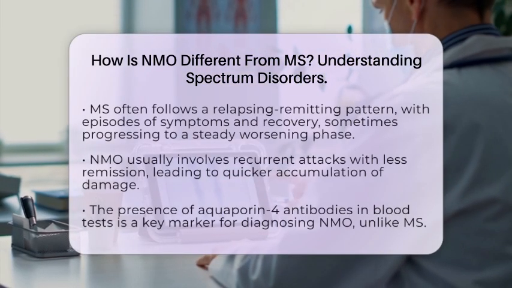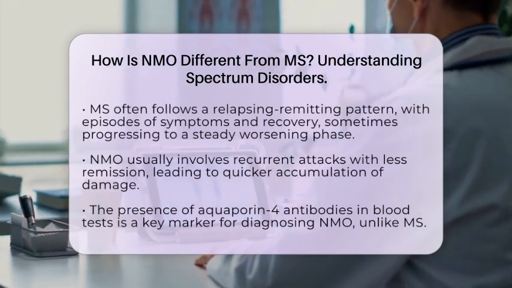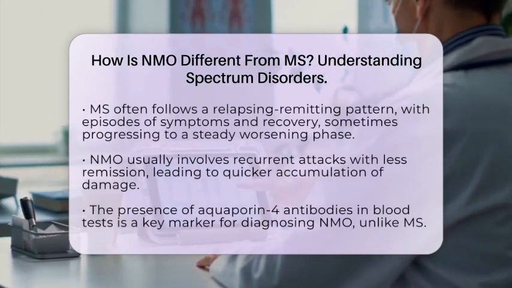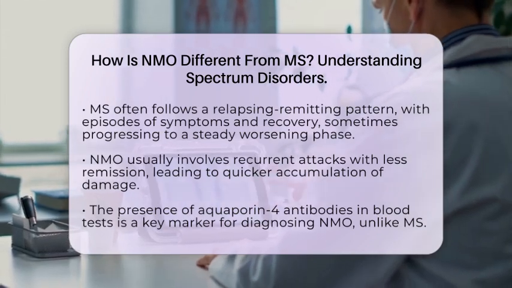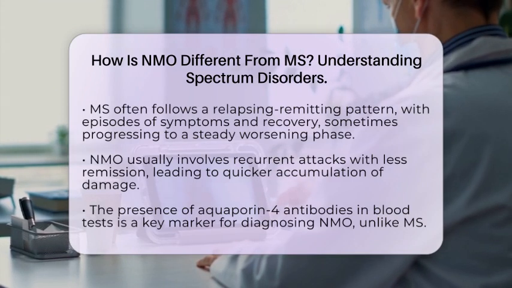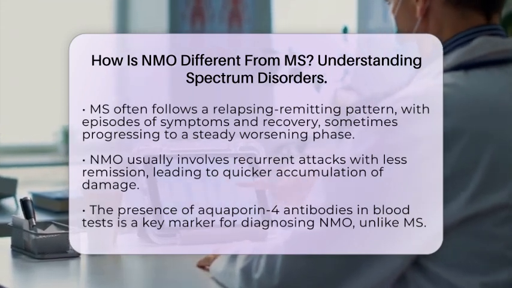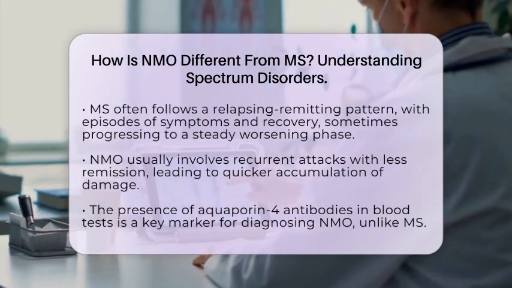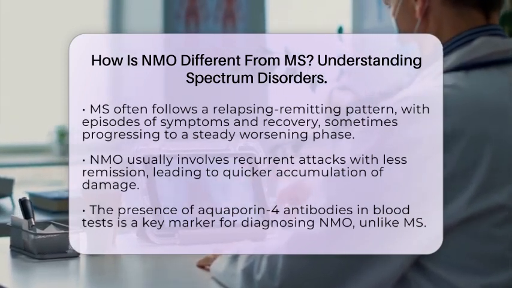The disease course also varies. MS often follows a relapsing-remitting pattern, with episodes of symptoms followed by periods of recovery. Over time, some people develop secondary progressive MS, where symptoms gradually worsen. NMO tends to have recurrent attacks with less remission, and the damage can accumulate quickly if not properly managed.